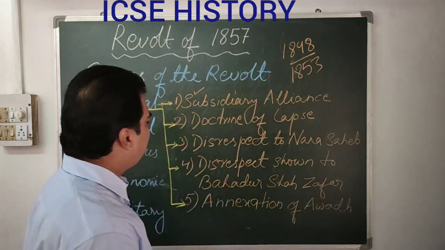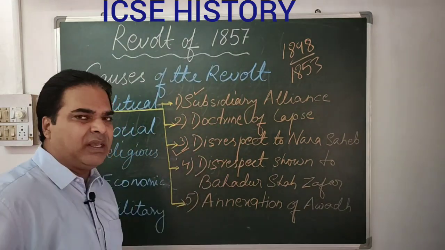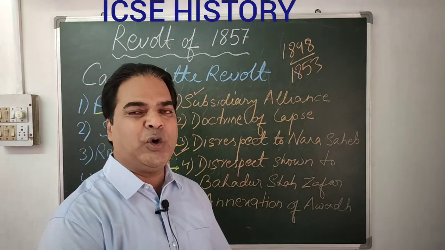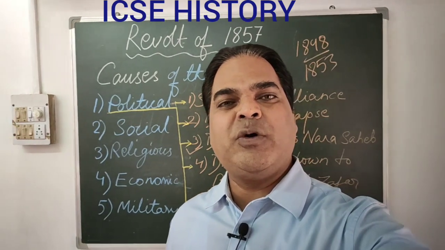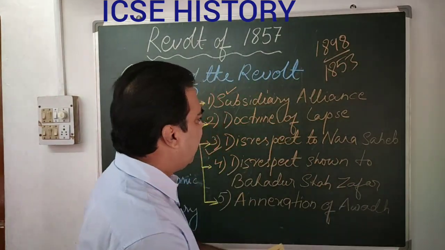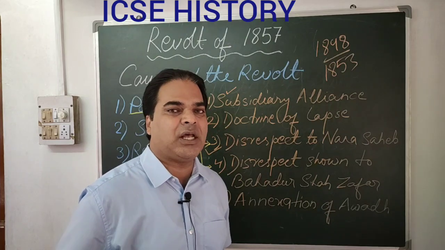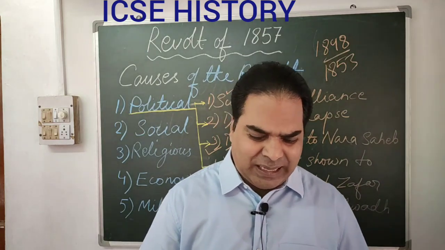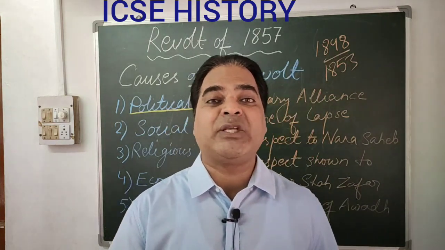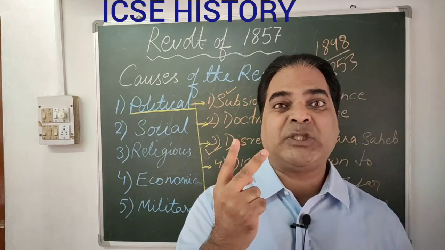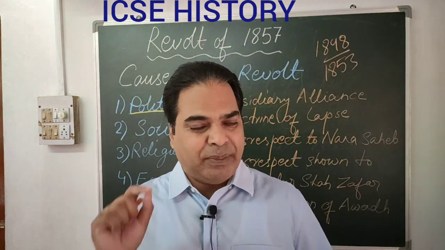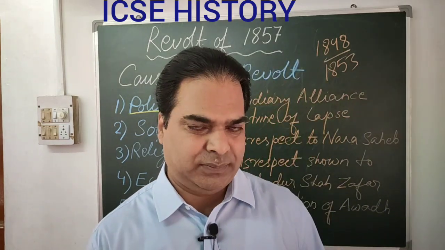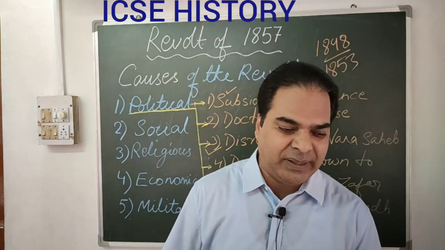Now the next one we have is disrespect. Disrespect shown to Nana Sahib. So what is this disrespect shown to Nana Sahib? Nana Sahib was the adopted son of Peshwa. Now you might have heard the word Peshwa. Nana Sahib was the adopted son of Peshwa Bajirao II, who passed away in the year 1851.